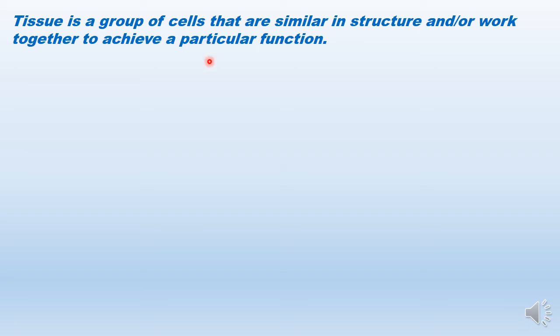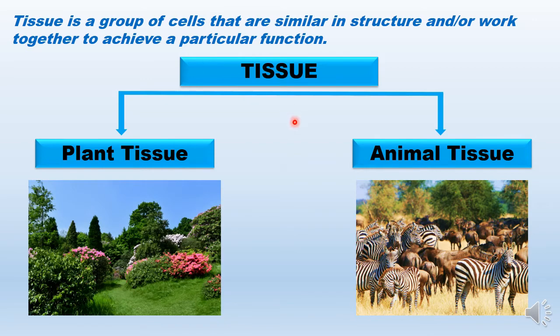So how many types of tissue are we going to learn about? So tissue, for the ease of learning, can be categorized into plant tissue and animal tissue. And these two types of tissue are very different both in structure and function, because we know plants and animals lead entirely different lifestyles.